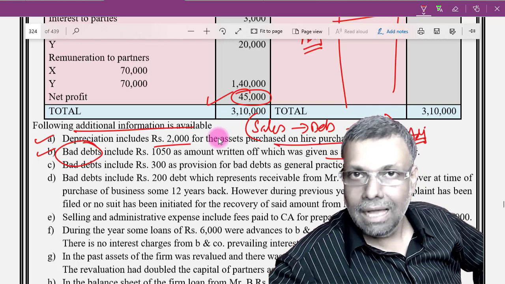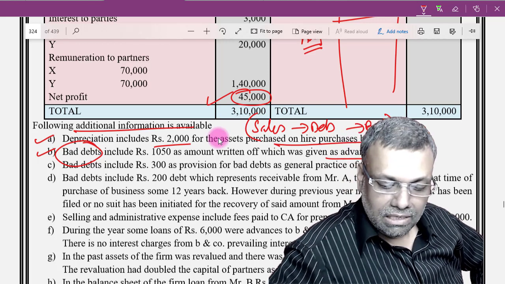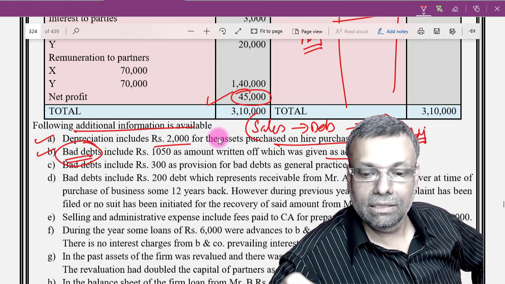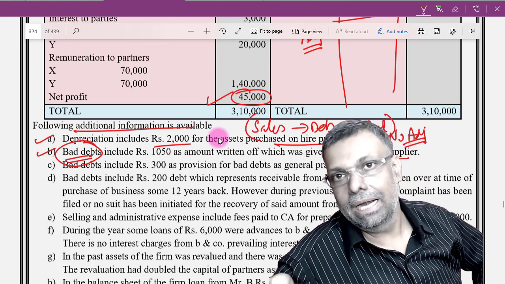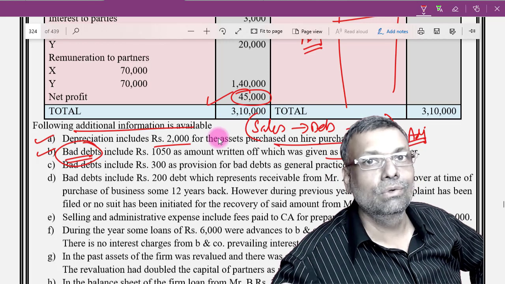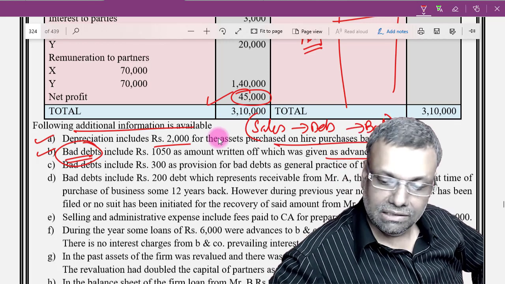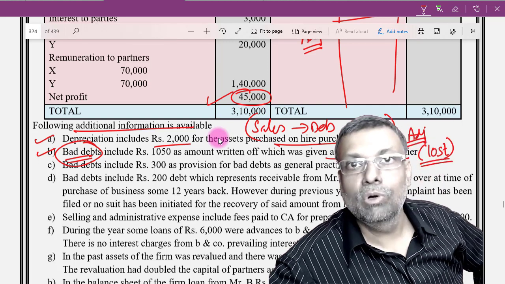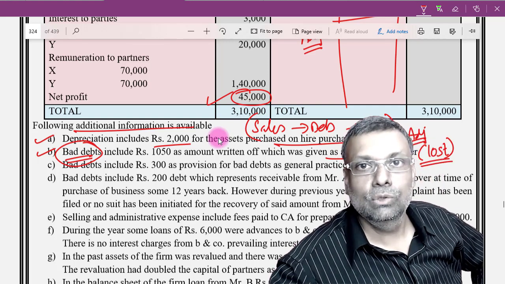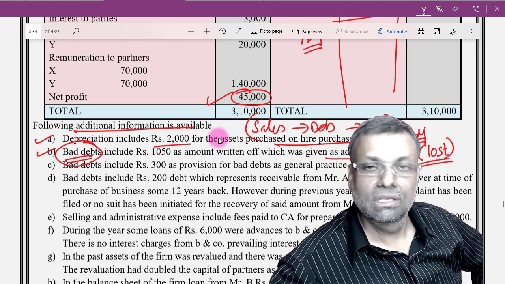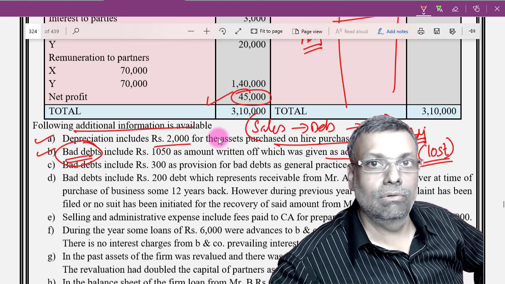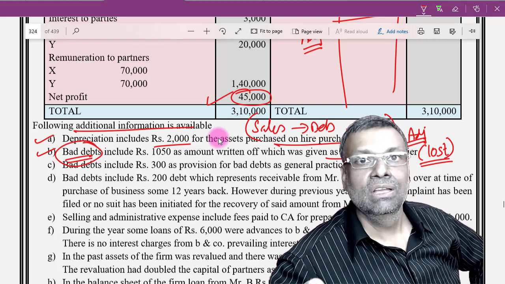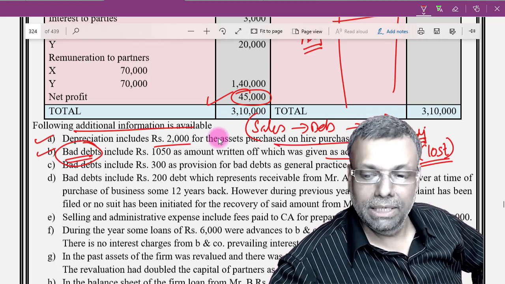However, the Supreme Court has explained that bad debts does not mean only that the sales debtor goes bad. This is not the way we have to understand bad debts. Bad debts is something which you have actually lost. The Supreme Court has explained it as some money which you have actually lost. You have lost the money irrecoverably. That means it is a total loss for that particular money. Okay, you are not able to recover that particular money.